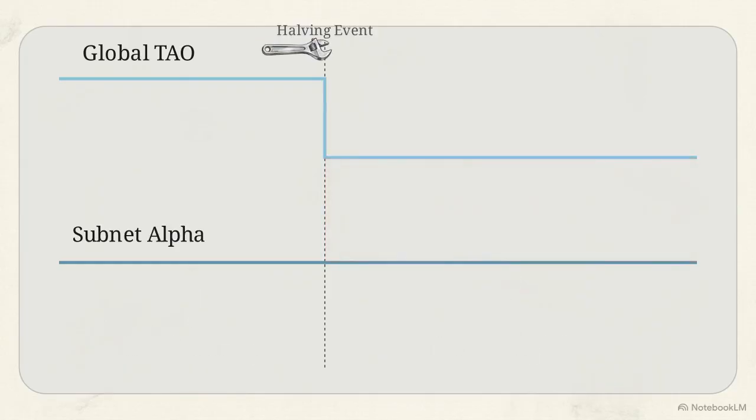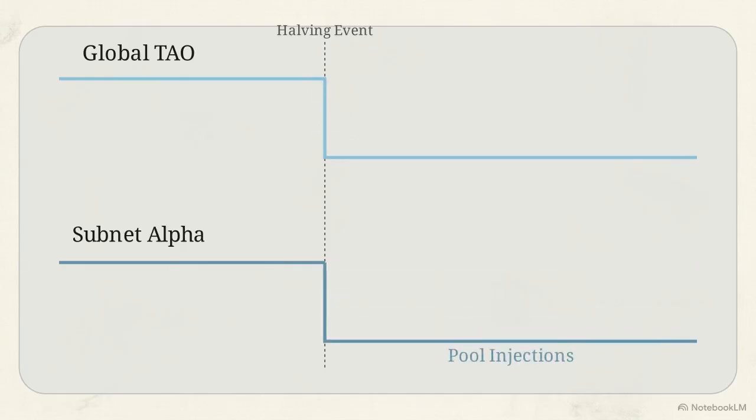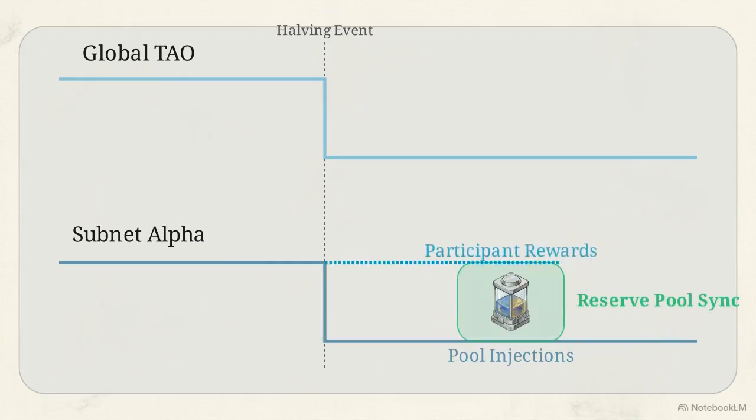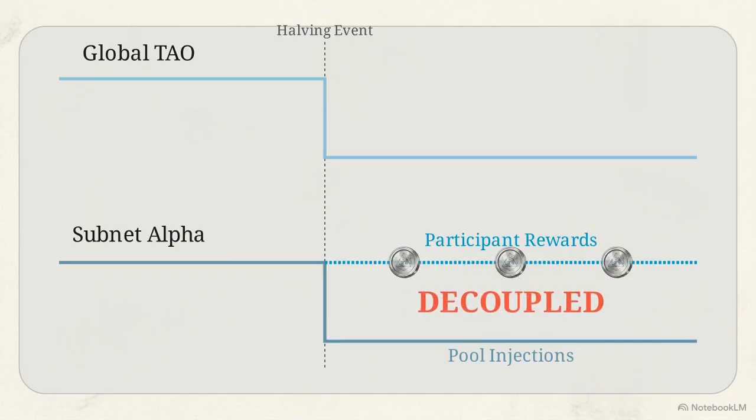In December 2025, developers implemented a patch. Alpha pool injections were forced to halve in lockstep with global TAO. This preserved the internal AMM price ratio by synchronizing the reserve pools. But a residual flaw remains. Alpha rewards paid directly to participants, the miners, validators, and owners, remain entirely decoupled. They still follow the per-subnet creation dates.